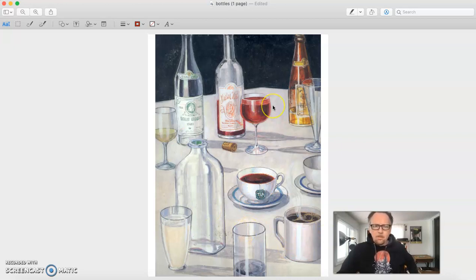There are 4 bottles. There is a milk bottle. There is a beer bottle. And there are 2 wine bottles. There are 4 glasses. There are 2 wine glasses. There is 1 milk glass, and there is a glass of water.